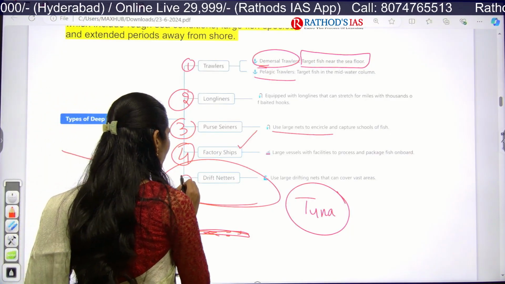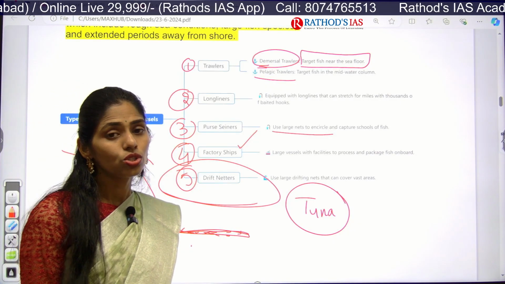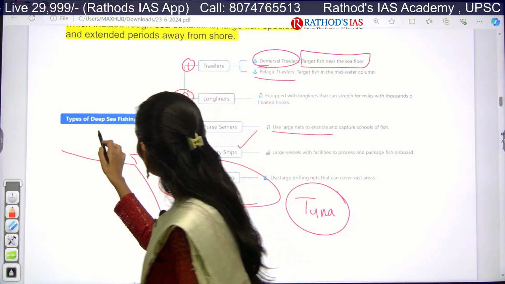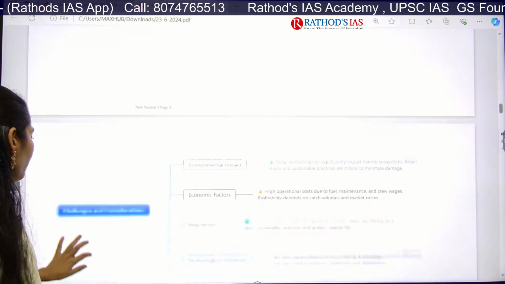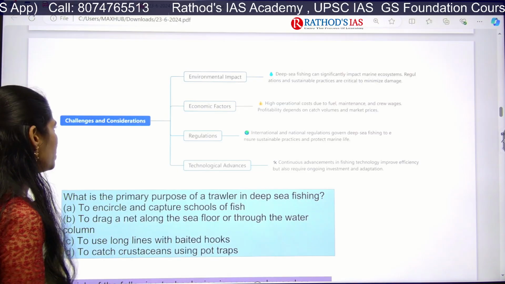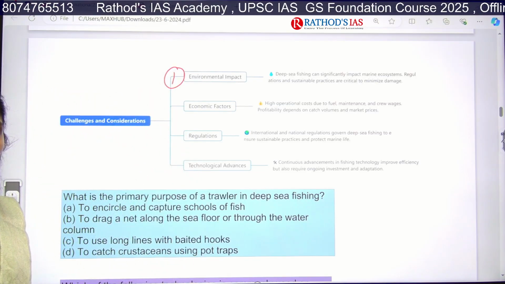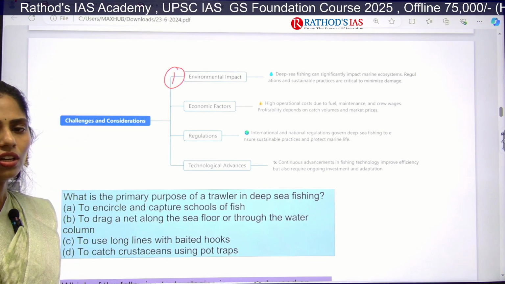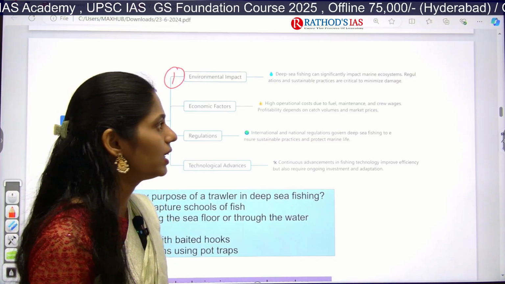And next we have drift netters. They have nets that can cover vast areas so that they can have a good fish catch. So these are the different types of deep sea fishing vessels. Okay, and if you see here, what are the challenges of deep sea fishing? First one is environmental impact, as I said, right? Here they will have a negative impact on the marine ecosystem, and even there are no proper regulations that we are following, and there is no sustainability as well.